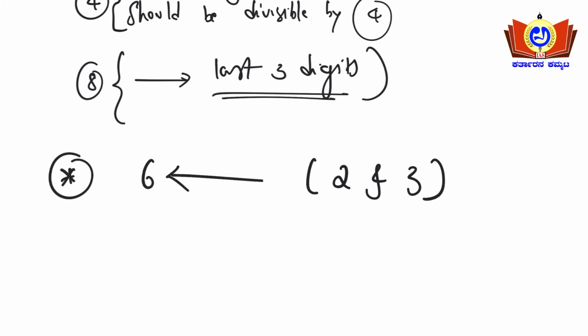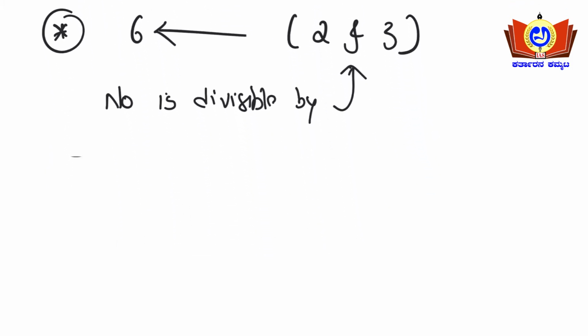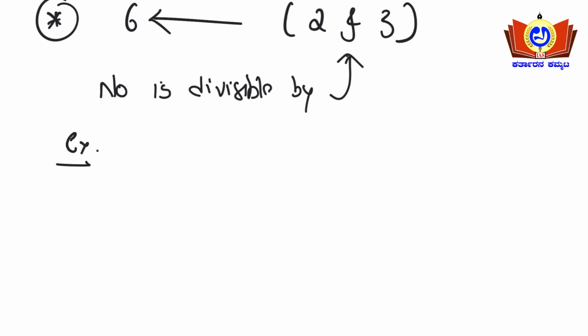If at all the number is divisible by 2 and 3, that particular number will also be divisible by 6. Say for example, see here, 126. For the divisibility rule of 2, we know it should be an even number here. So divisible by 2, yes.